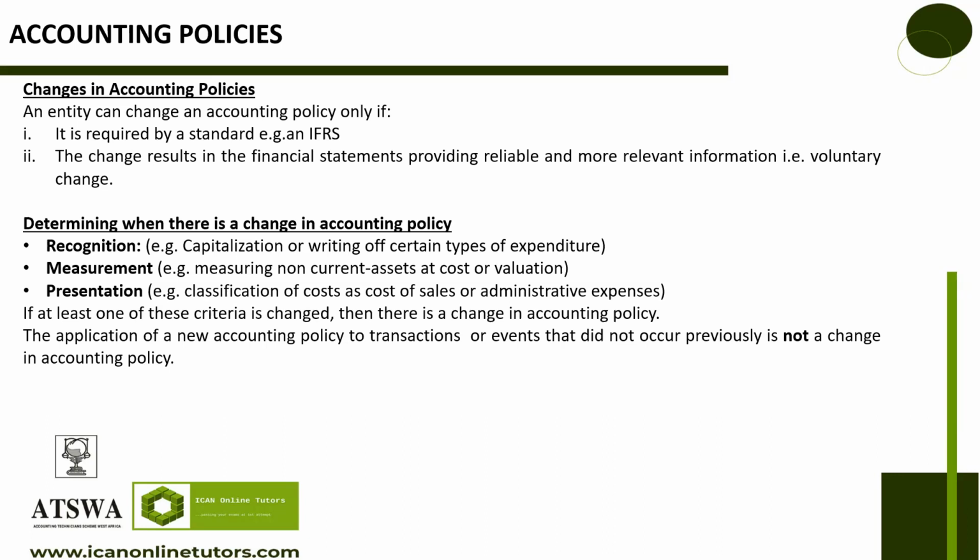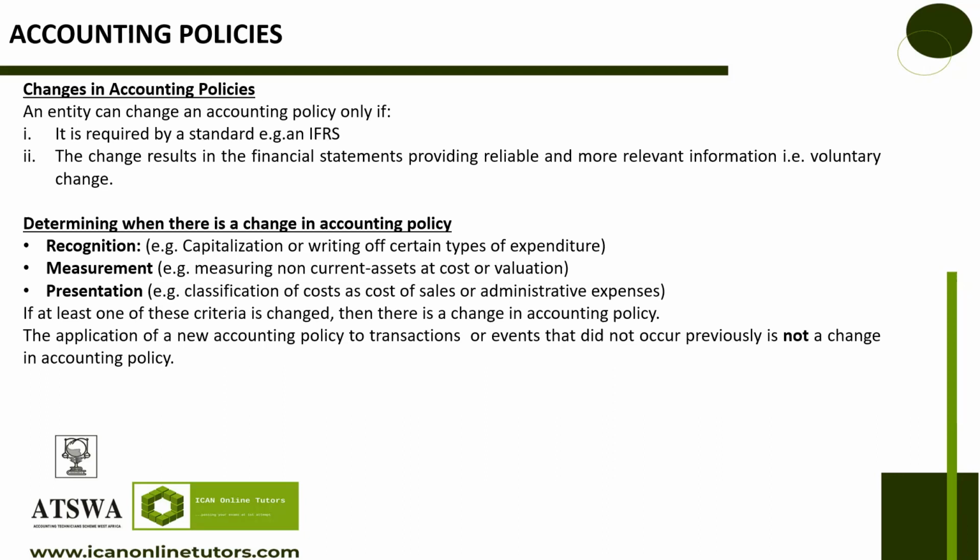Let's say in 2 years' time, the International Financial Reporting Standards repealed the current IAS 16 and replaced it with maybe IFRS 20-something and added another clause to it, or removed it, so that you should stop valuing assets at revaluation. I'm not saying this will happen, I'm just using this as a silly example. Then it is required that you change your policy if you have been recognizing your assets at revalued cost.